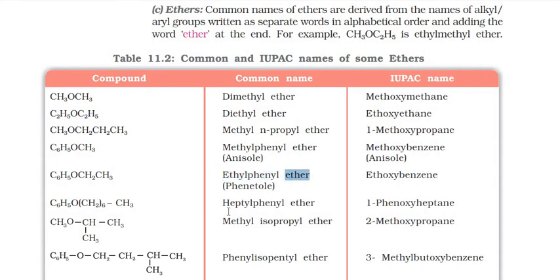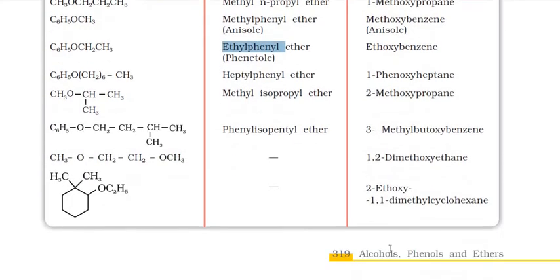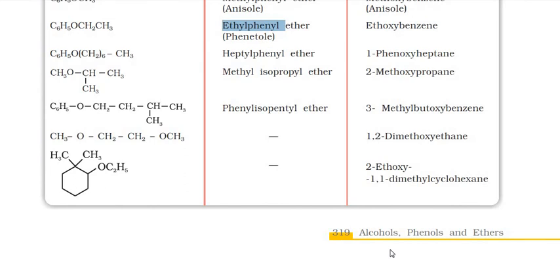According to IUPAC, the first four letters should be there. Like ethane and methane, the alk should be there, so we have taken eth, then comes oxy, so this becomes ethoxy, and then phenyl, together it becomes benzene. So in this case, you need to put benzene and you cannot put phenyl, but when you are talking about the common name, it will be phenyl and not benzyl. These are some examples you need to go through.